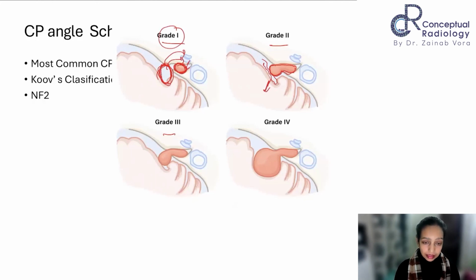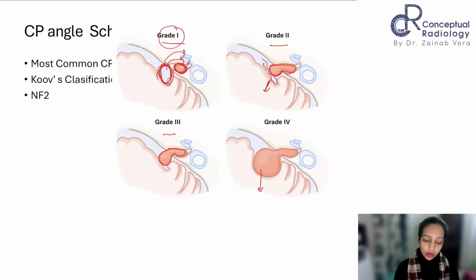Grade 3 is when it touches the brainstem without causing distortion. Grade 4 is when it starts compressing the brainstem. So ours by classification is a grade 4 schwannoma.